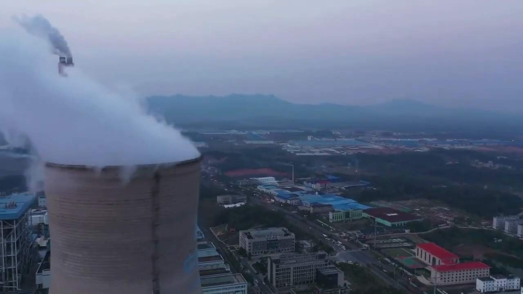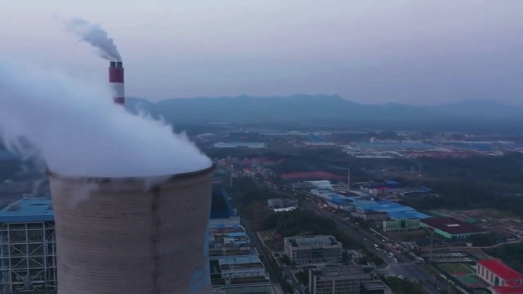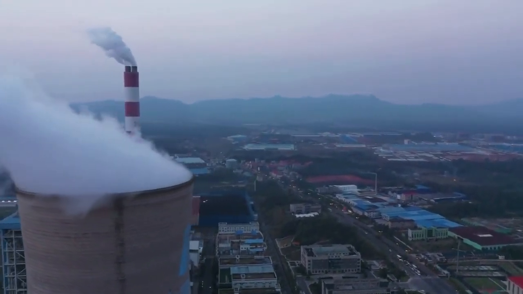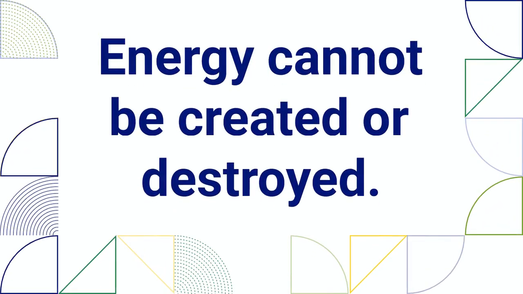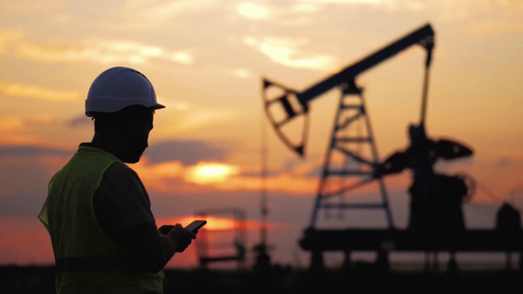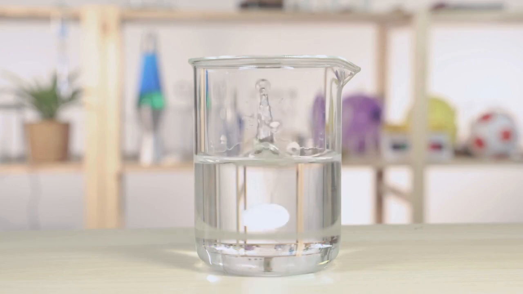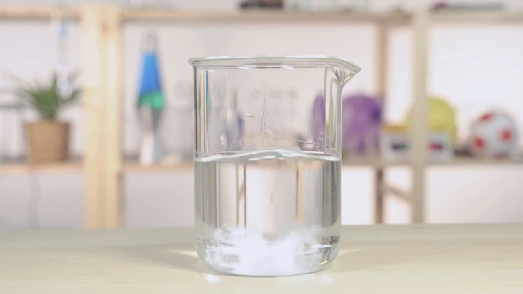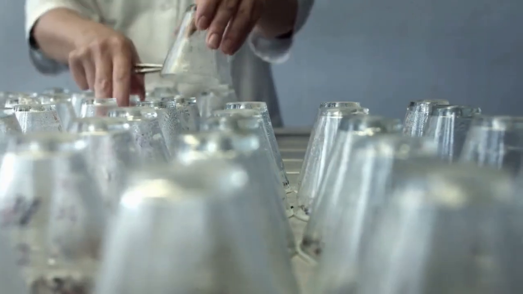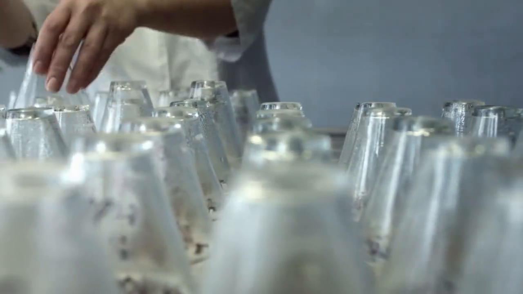First, it's all about energy balances, which is based on the first law of thermodynamics. This law simply states that energy cannot be created or destroyed. Think of it like a bank account for energy. For any process, the energy you put in must equal the energy that comes out, plus any energy that gets stored. This principle is critical for designing equipment like heaters, coolers, and reactors, ensuring they operate safely and efficiently.